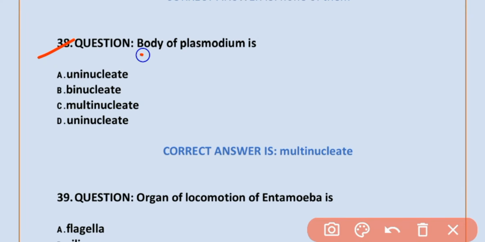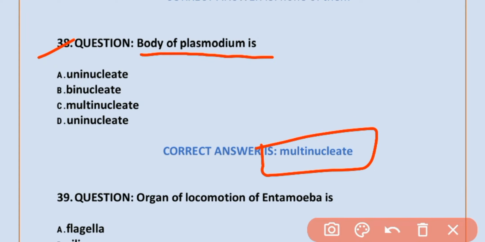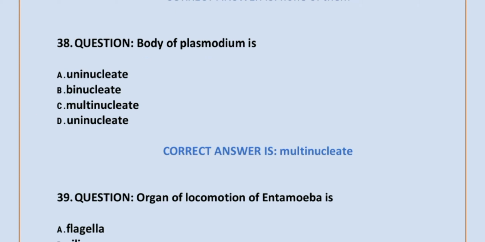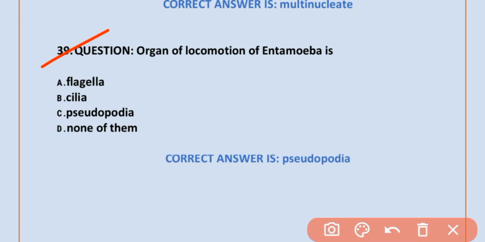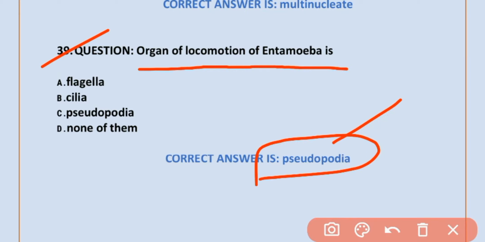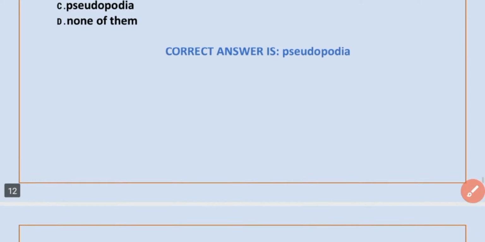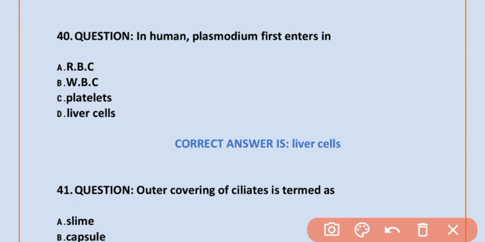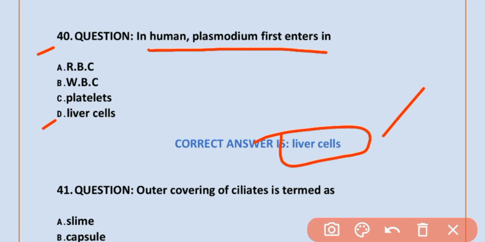MCQ number 38. Body of Plasmodium is multinucleate. Option C is correct. Multinucleate. MCQ number 39. Organ of locomotion of Entamoeba is pseudopodia. Option C is correct. Pseudopodia. MCQ number 40. In human, Plasmodium first enters liver cells. Option D is correct. Liver cells.